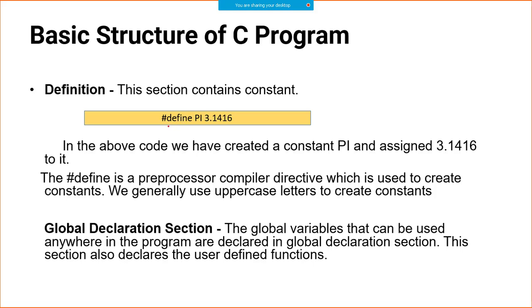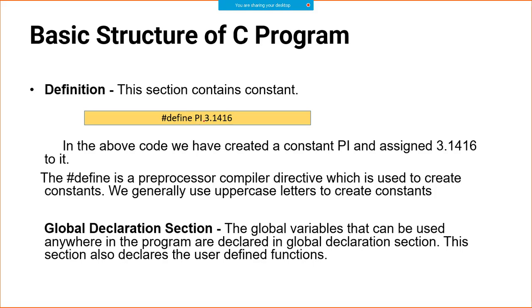The way you write hash include, you write hash define, and then the name of the variable, pi. It's not necessary that I write pi only, but the variable name must be a meaningful name. Otherwise, I can write elephant also here. I can write elephant 3.1416. Then in my program, whenever I want to refer to the value of pi, I have to write elephant. But it does not sound good. So better is you use pi like this.